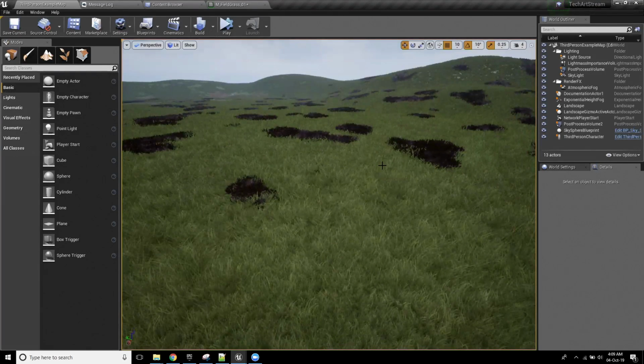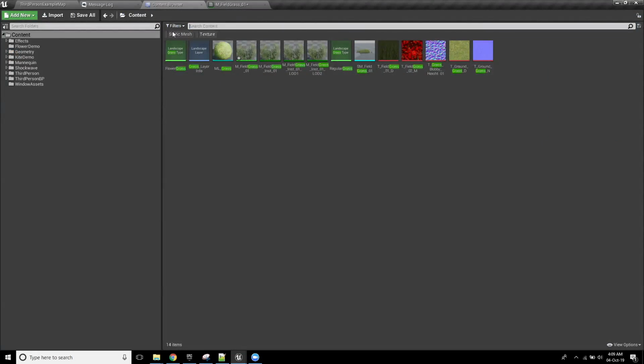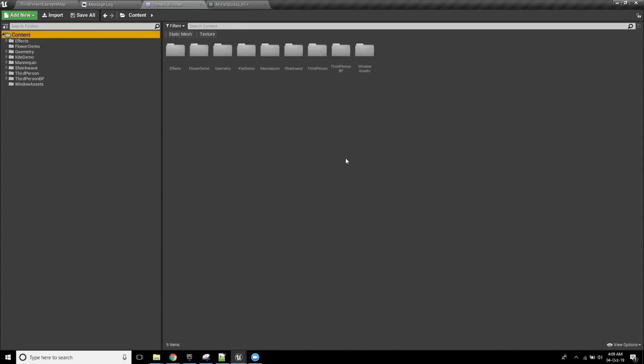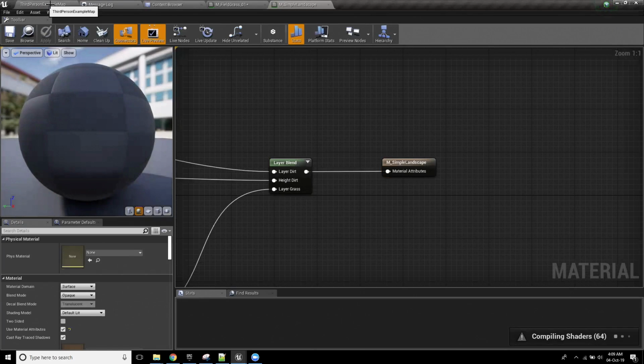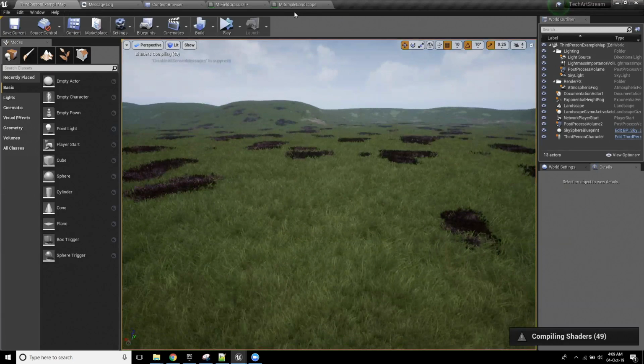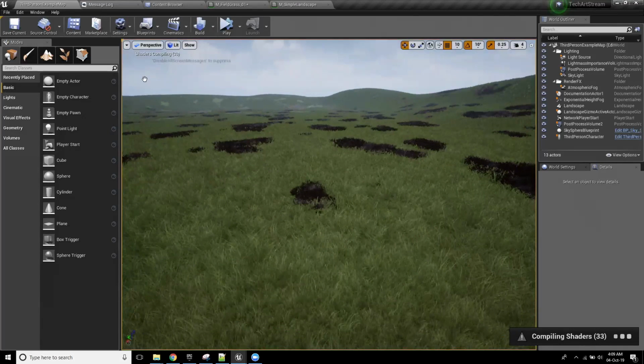Now, the next thing I wanted to go into is that quite often this language of smart materials gets thrown around. When anyone's talking about a smart landscape material, it sounds like a really complicated thing, but it's really straightforward. I really want to show people how to approach a little bit of logic in your landscape materials to get you a long way. So I'm going to load my simple landscape material that we've got running at the moment. This is the one that we're seeing in the world right now. It's nothing too fancy, but I want to run through a couple of things that it's doing.